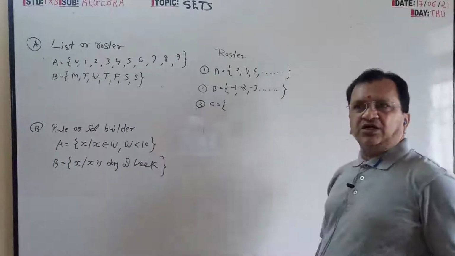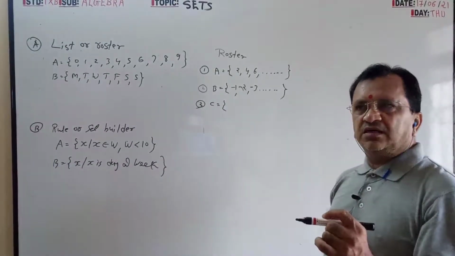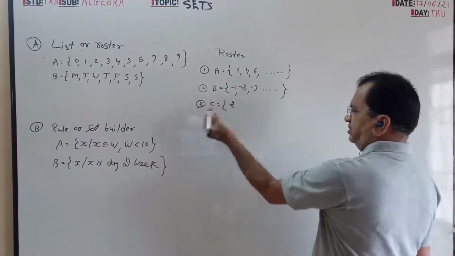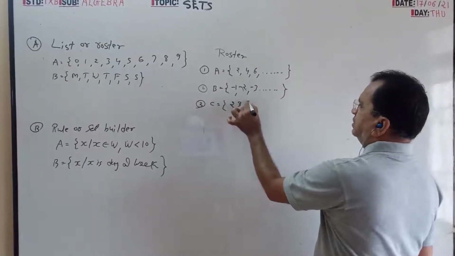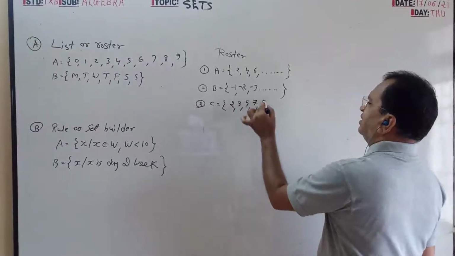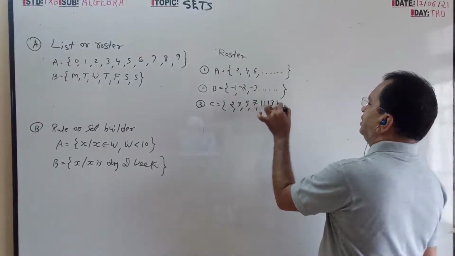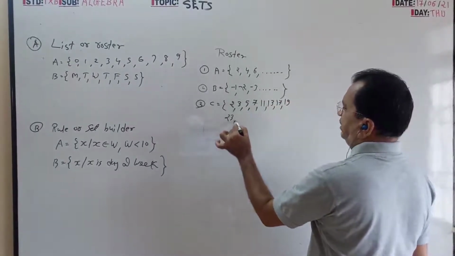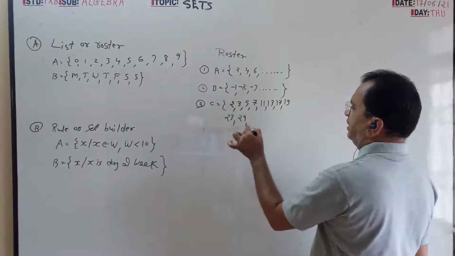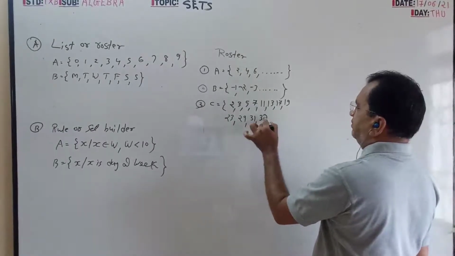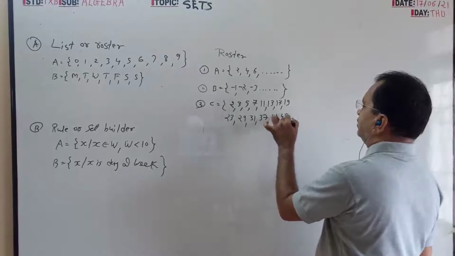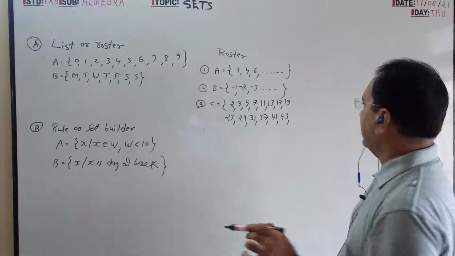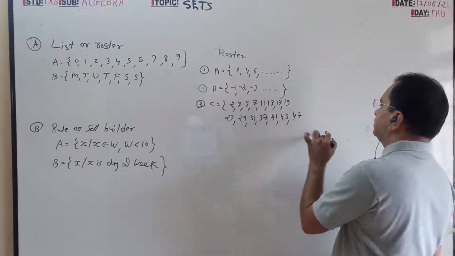Negative integers, then 1 to 50, which are prime numbers. 1 is not a prime number, 2 is a prime number. 3, 5, 7, 11, 13, 17, 19, 23, 29, 31, 37, 41, 43, 47.